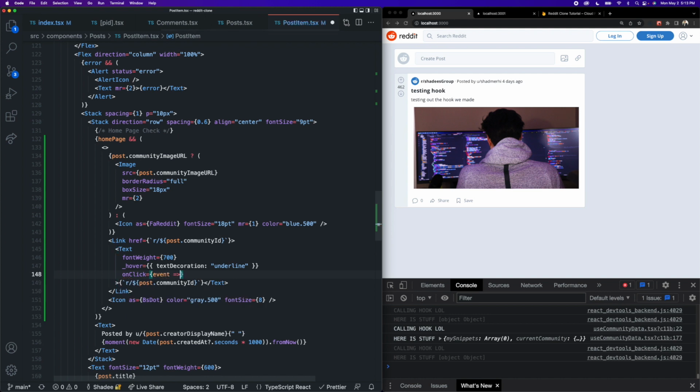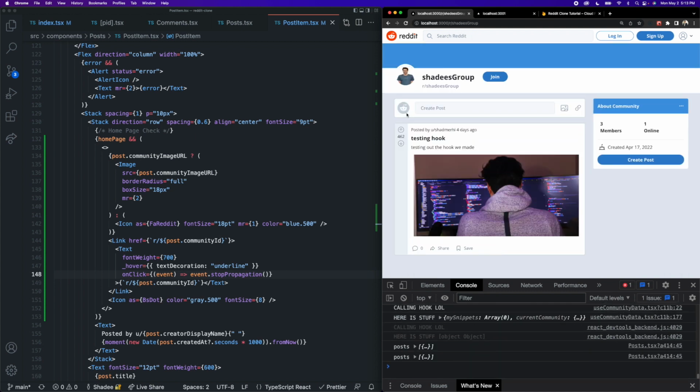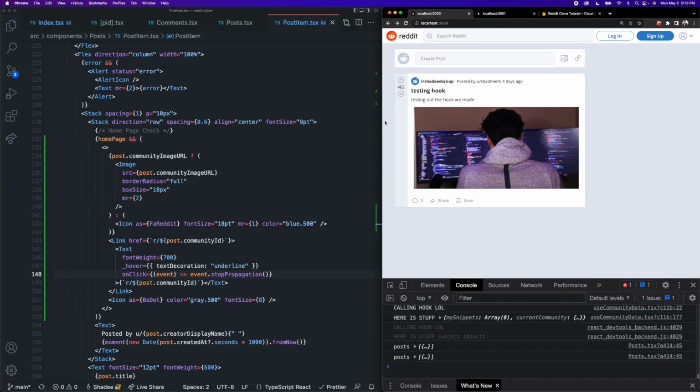And we can just simply take the click event that is generated and call the event.stopPropagation function on it. And so now if I were to save that, if I click on this link now, it will take us directly to the community page. It is not going to first go to the single post page view and then the community page. So now if I go back, the previous route is the home page, not the single post page.